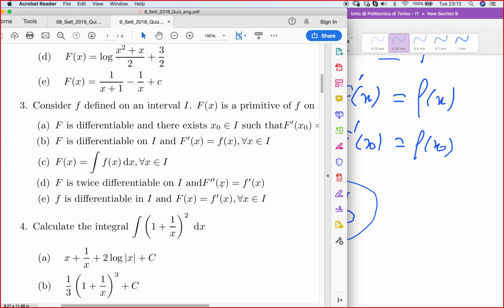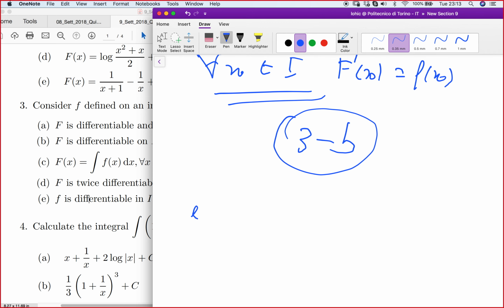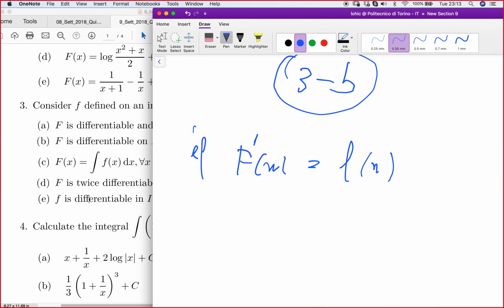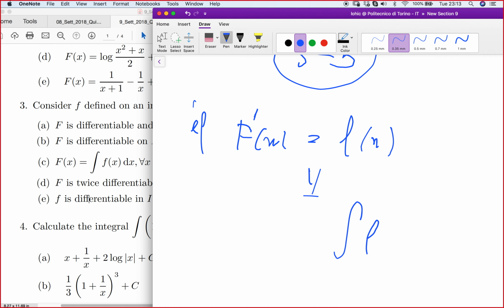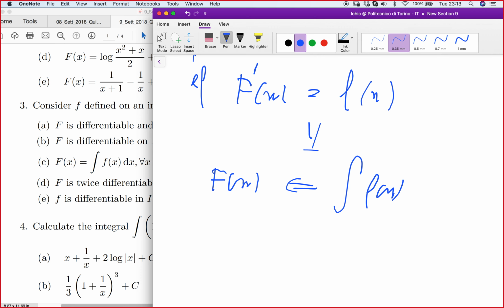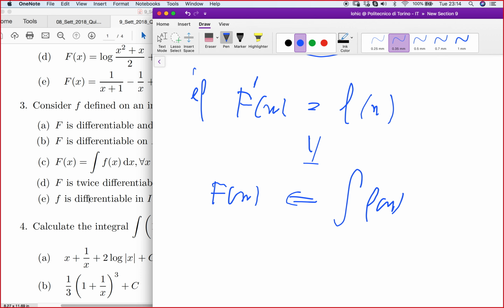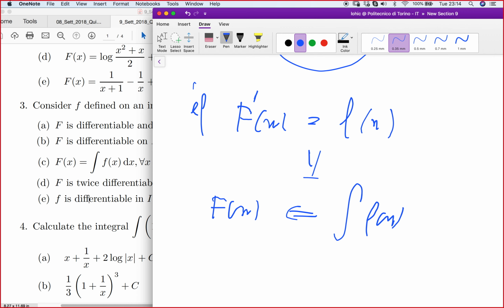Now my point is that usually students believe that if capital F prime of x is equal to small f of x, then the integral of f of x will be equal to capital F of x. This is what students believe, but it's not always true. Look, if F prime of x is equal to small f of x, the integral of small f of x will not necessarily turn back to the same F of x.